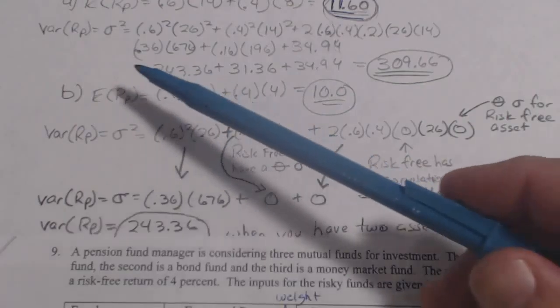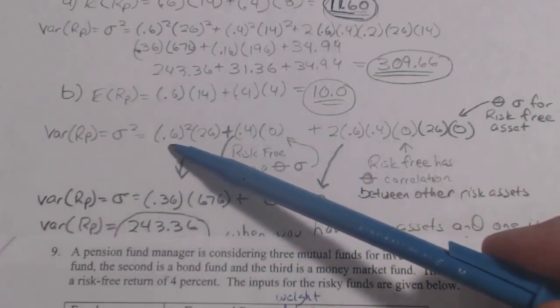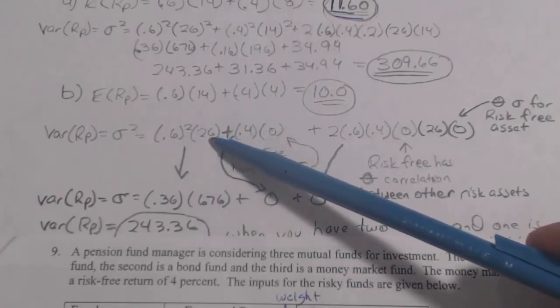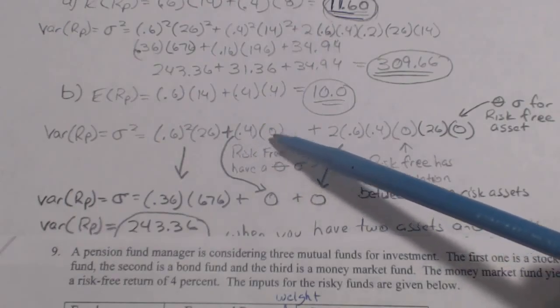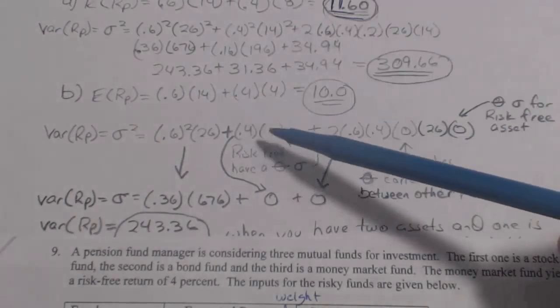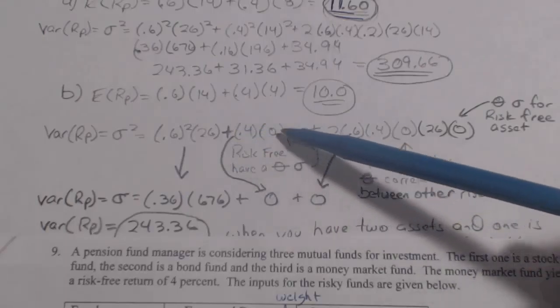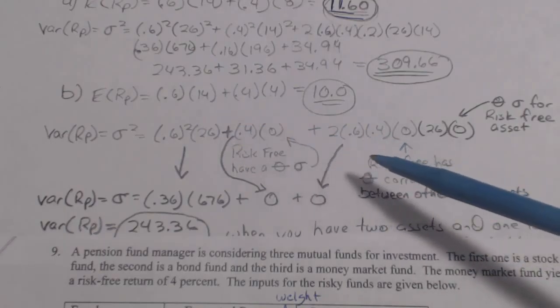Now you go through with that same formula to figure out the variance. The variance is the weight squared times the standard deviation squared plus the weight squared times the standard deviation squared. Well, remember, there's no standard deviation for a risk-free fund. This has to do with the risk-free fund. So this whole thing is going to add up to 0, right?